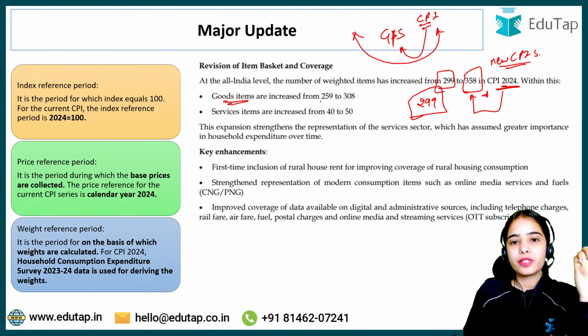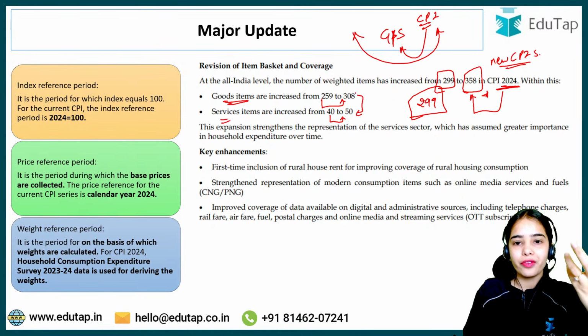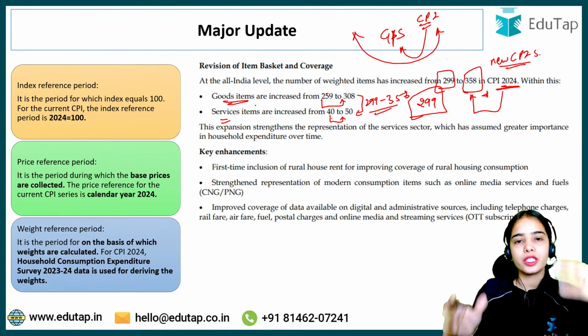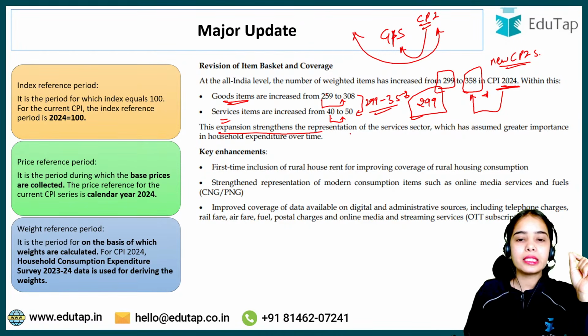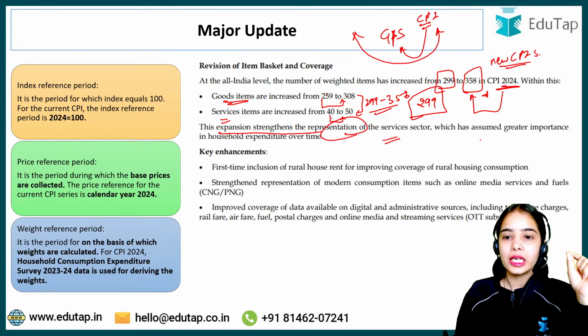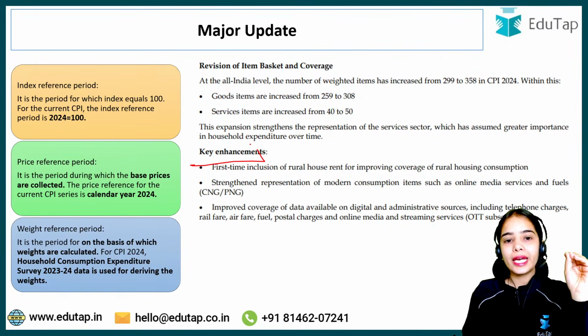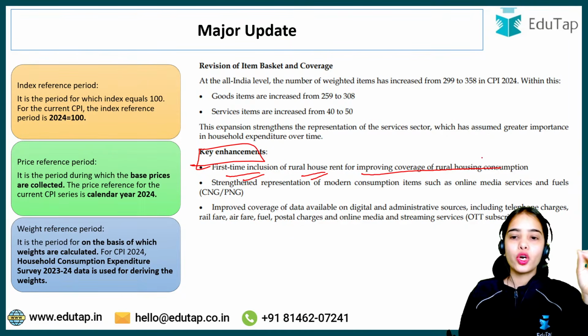Goods items have increased from 259 to 308, and services items have increased from 40 to 50, so the total has increased from 299 to 358. This expansion strengthens the representation of the services sector, which has assumed greater importance in household expenditure in our time. Now, the key enhancements: first-time inclusion of rural house rent for improving coverage of rural housing consumption.